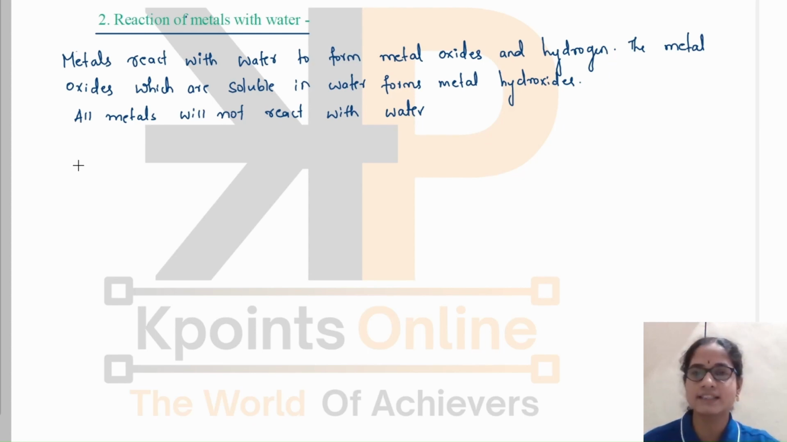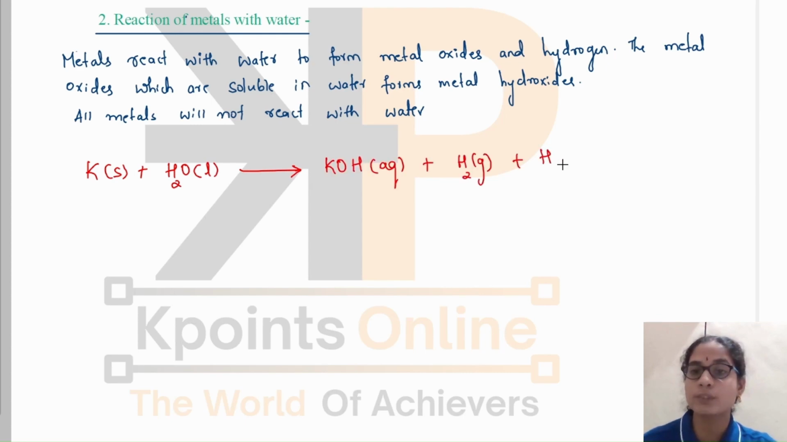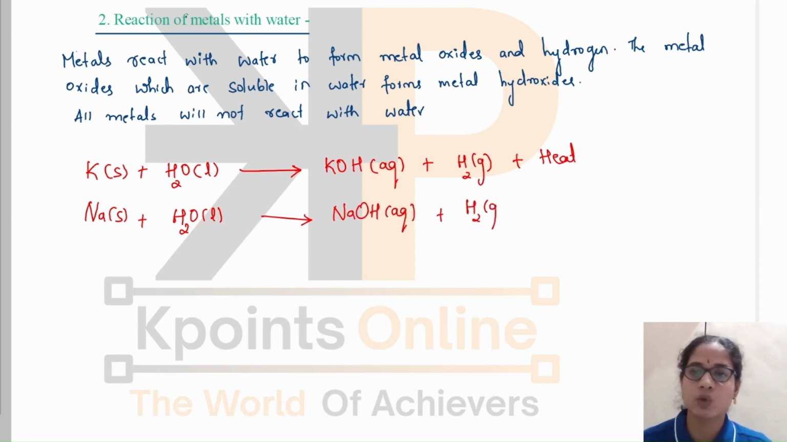Let us first take the example of sodium and potassium. These metals, sodium and potassium, react very violently with water, and the heat liberated during the reaction is so much that it causes the hydrogen to catch fire. When metals like sodium and potassium react with water, they form hydroxides, along with a liberation of a large amount of heat. Sodium reacts with water violently, forming sodium hydroxide and hydrogen, along with a large amount of heat.